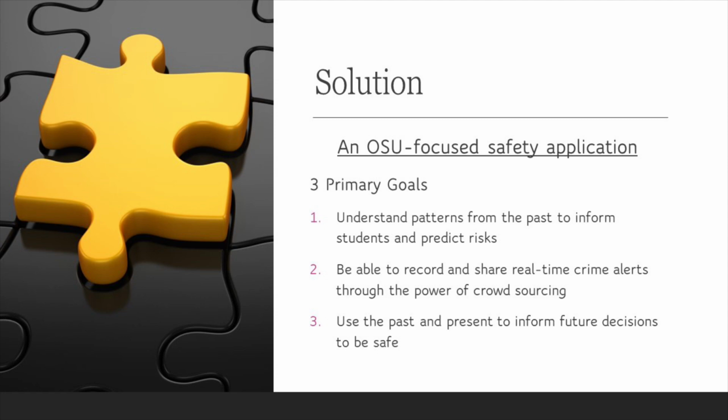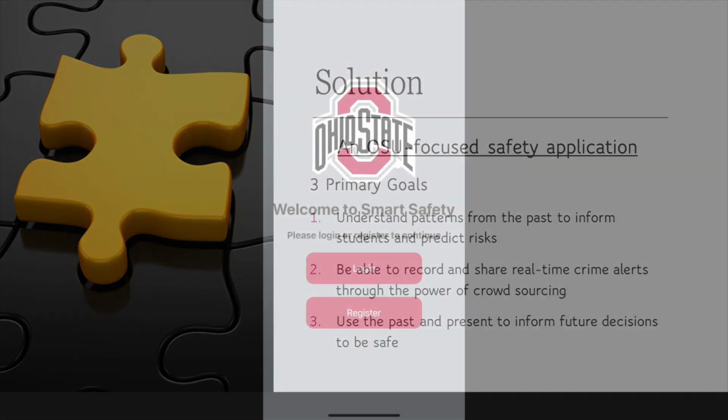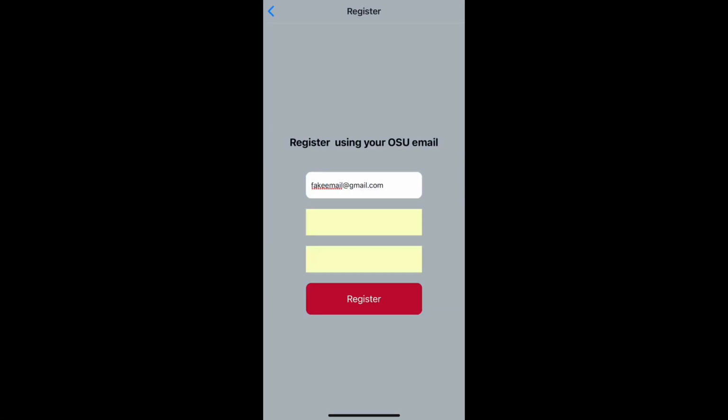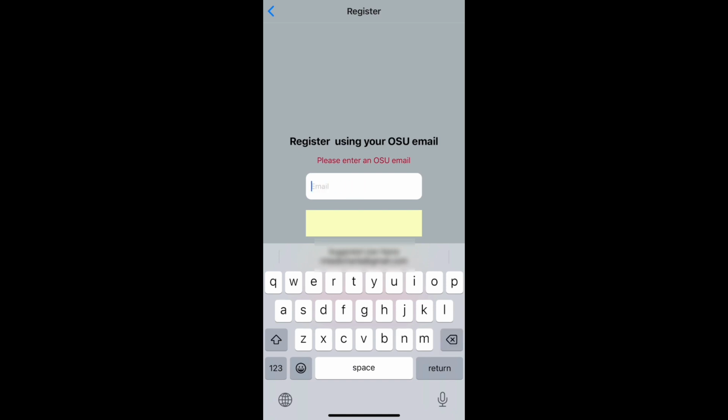We're going to show the demo now, starting from the initial sign-up page throughout the rest of the flow. So this is the landing page for the app. To maintain the integrity of the data, we need a valid OSU email to get in, and we use Google's Firebase API to provide this secure authentication.